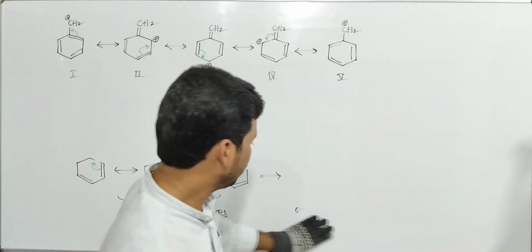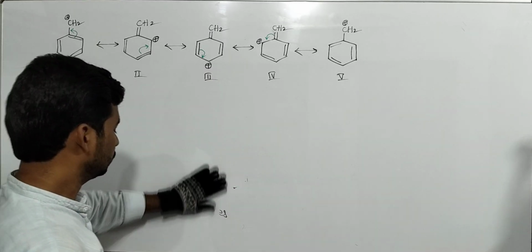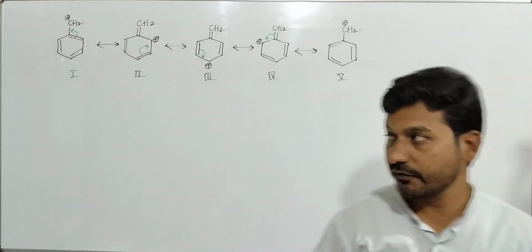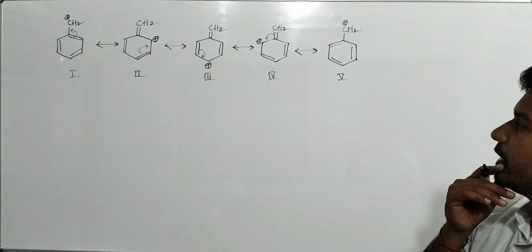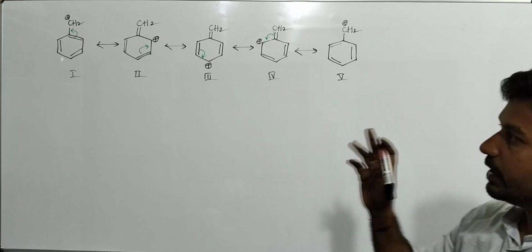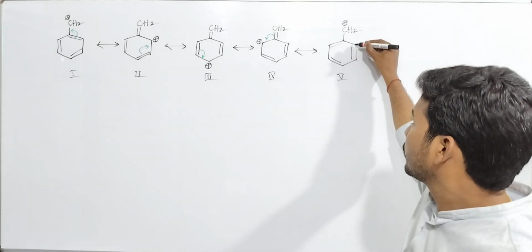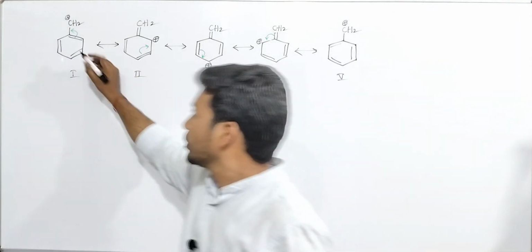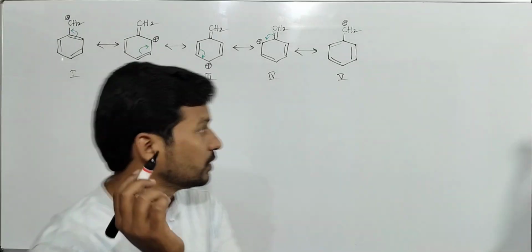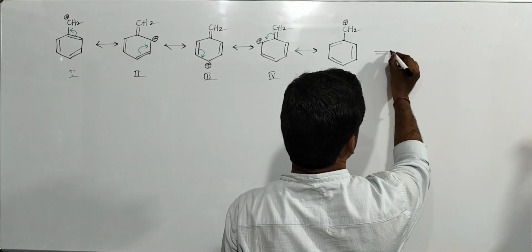So among these 5, between 1 and 5, what is the difference? 1 and 5 are the same, but delocalization of pi bond takes place. So here the 1,2 carbon has a single bond, and here the 1,2 carbon has a double bond. Thus delocalization takes place. What is its resonance form?